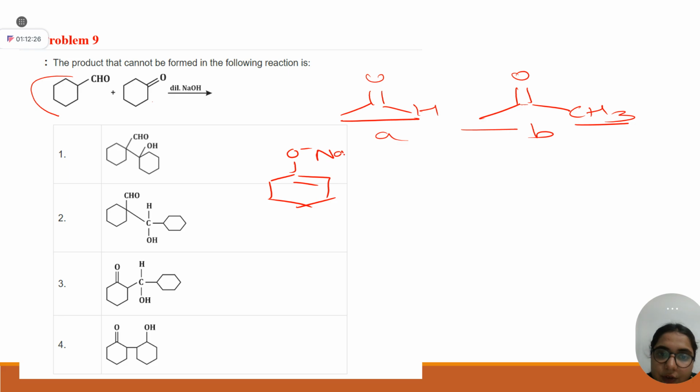This will form this enolate, right? This enolate will come back and will attack your aldehyde. And what will you get, student?